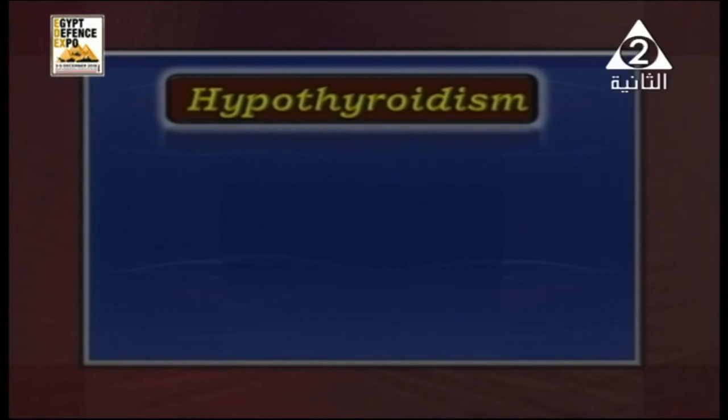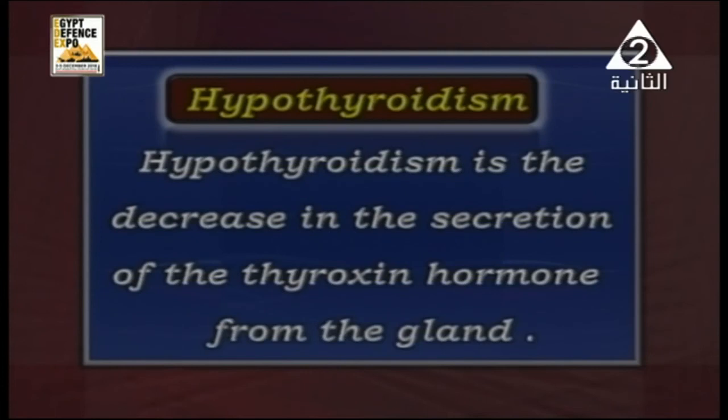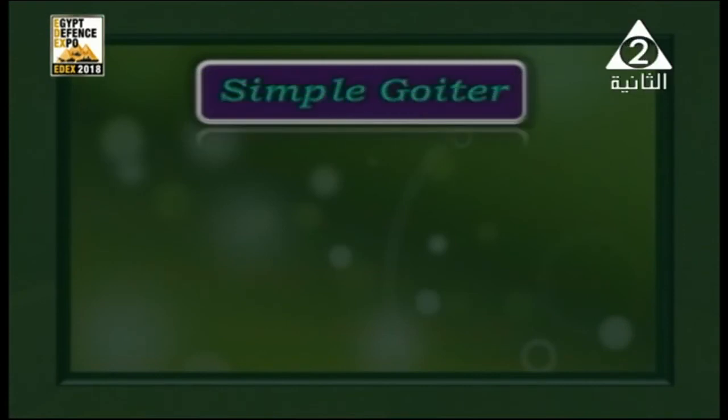So hypothyroidism is the decrease in the secretion of the thyroxine hormone from the thyroid gland. That causes what? A disease called simple goiter.